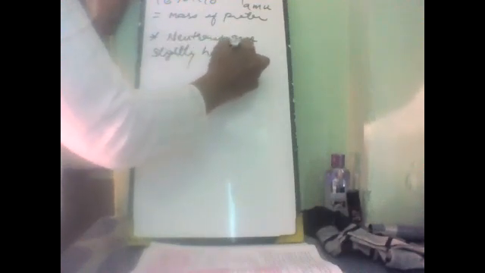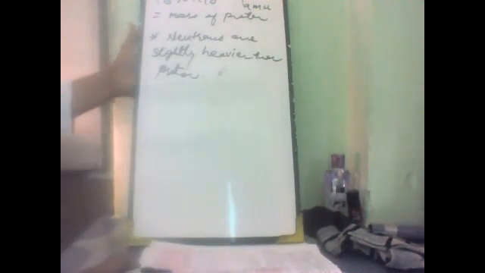One thing we have to know is that neutrons are slightly heavier than proton. This is the main thing. This is all about Bohr's atomic model and discovery of neutron.